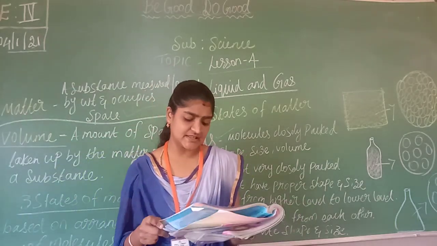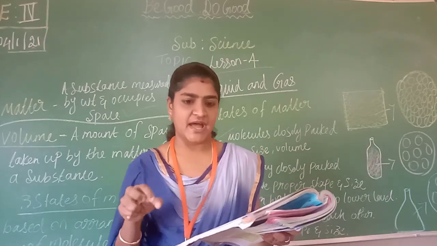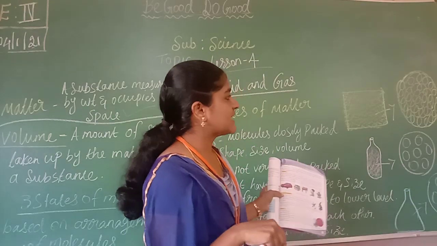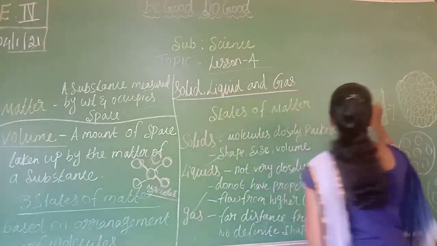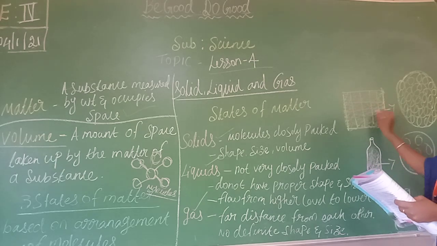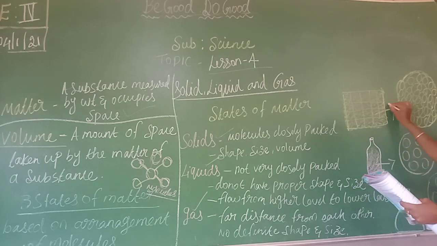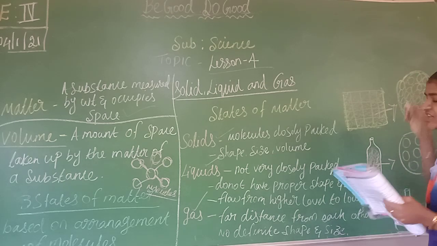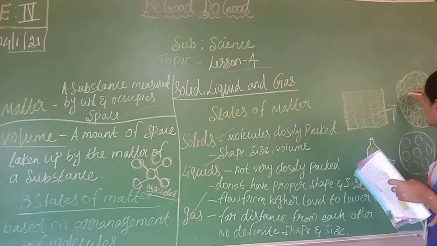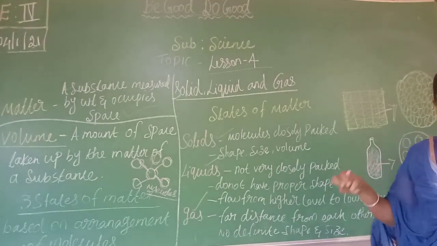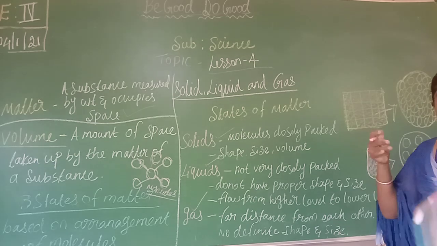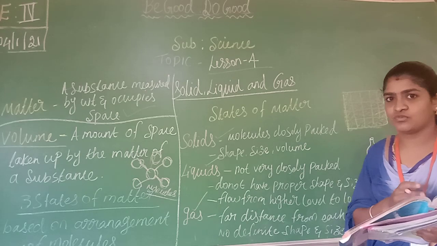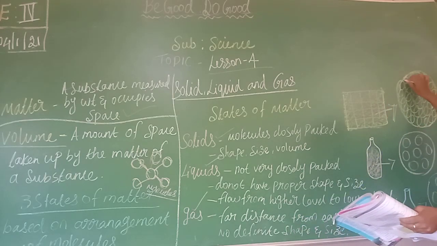The molecules in a solid are very closely packed. They do not have space between them to move. Here I have taken the example of a wooden piece. If I take one part and see it in an electron microscope, the molecules are arranged very tightly. You can't even see the space between each molecule. It is compressed, very closely arranged.